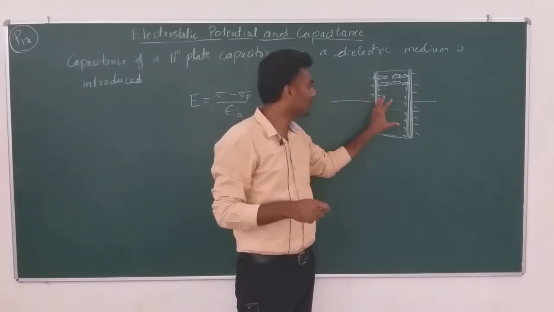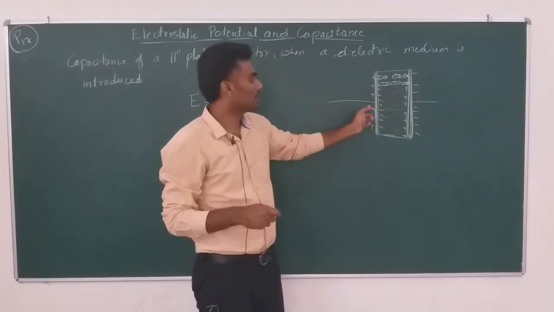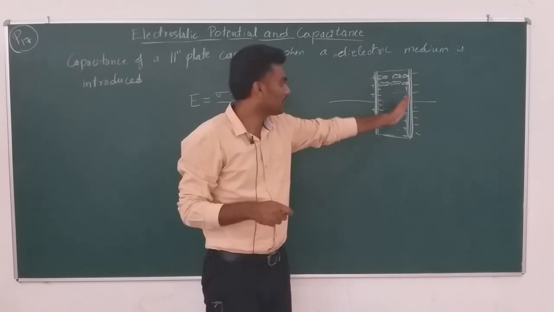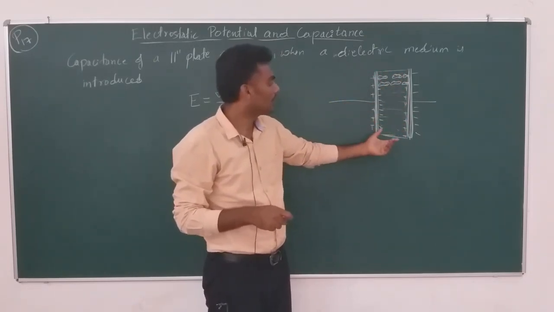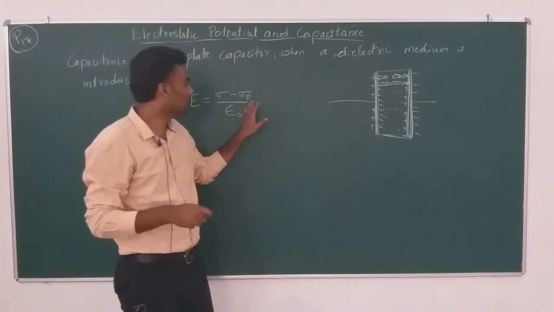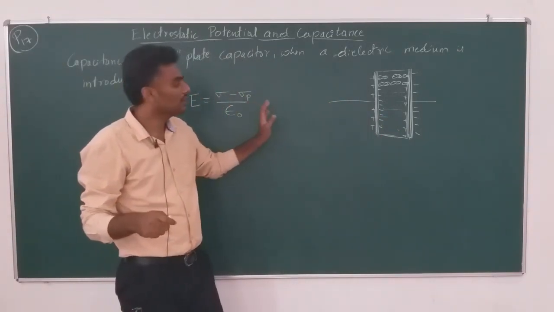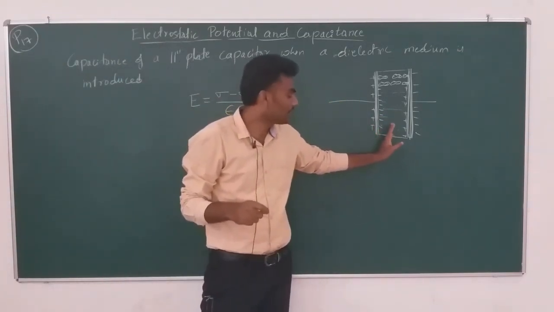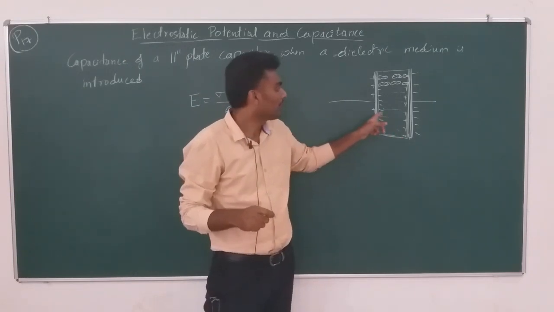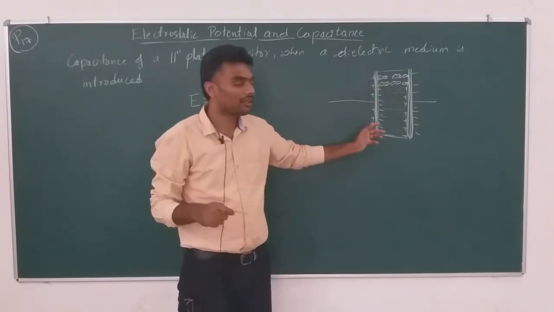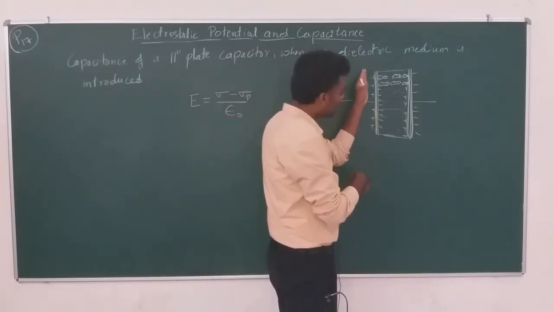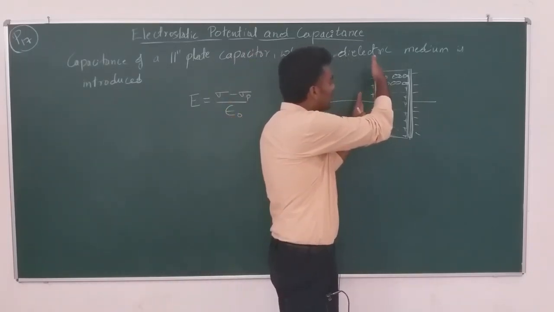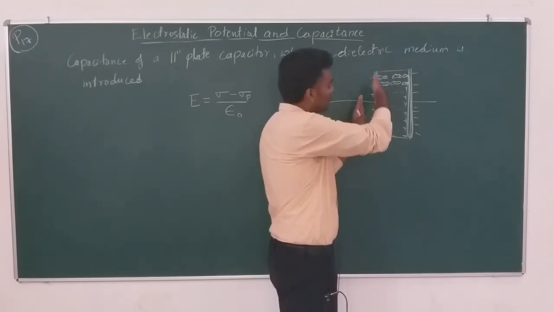When we apply the field, certain charges are accumulated on either end of the dielectric, and hence we have sigma p, a charge density in the dielectric, in the opposite way. See, the plate is positive and the dielectric has developed a negative charge closer to that.